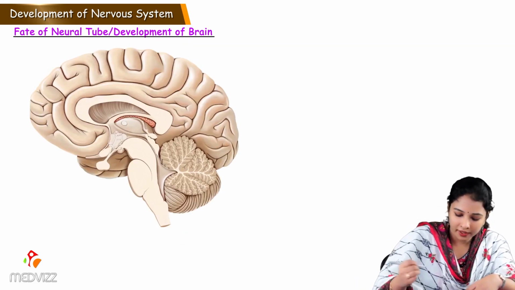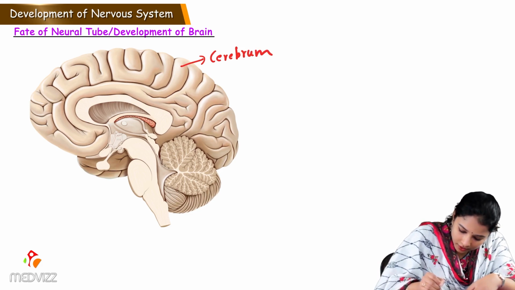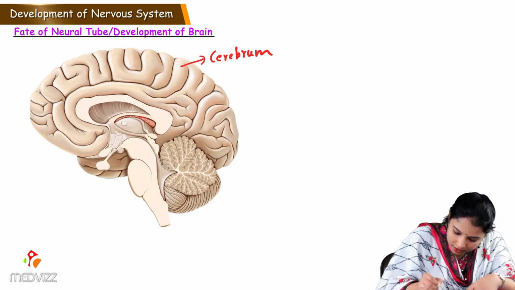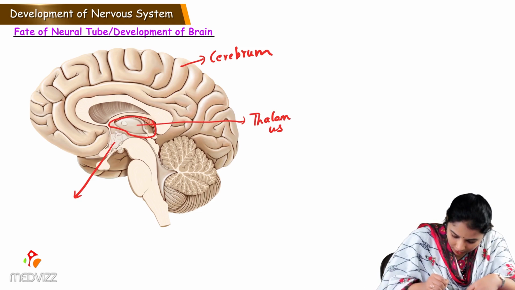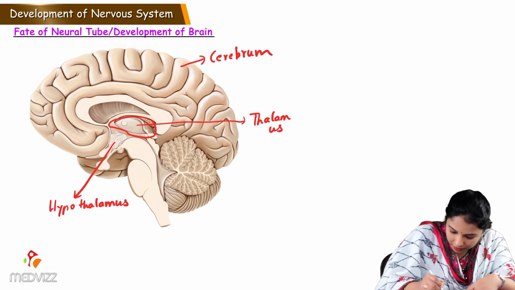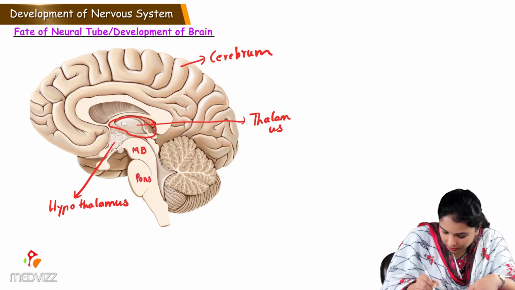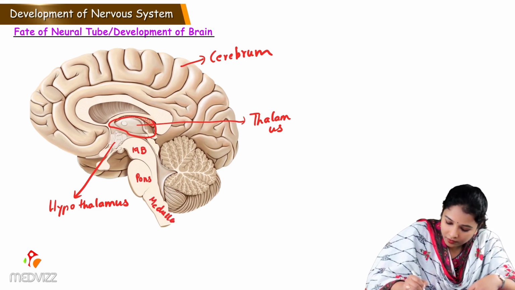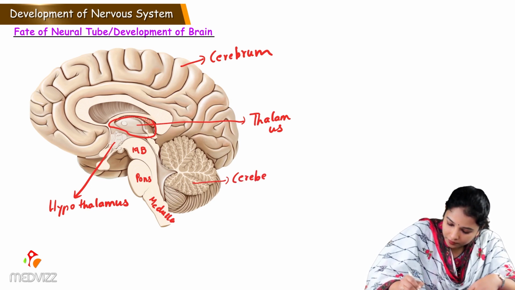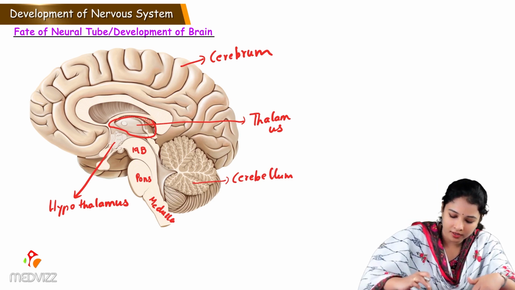So this is an adult brain where we can appreciate the cortex of brain forming cerebrum, and here is the diencephalon. This part is the thalamus and this is hypothalamus, midbrain, pons, and this is medulla, which continues as the spinal cord, and we can see the cerebellum. So these are the adult derivatives of secondary brain vesicles in adults.